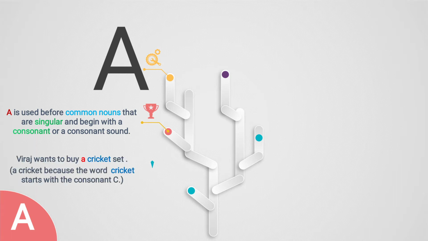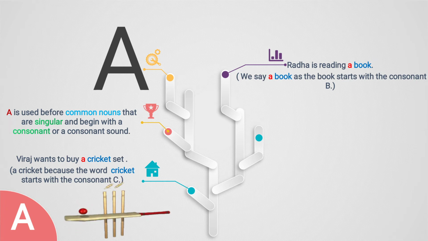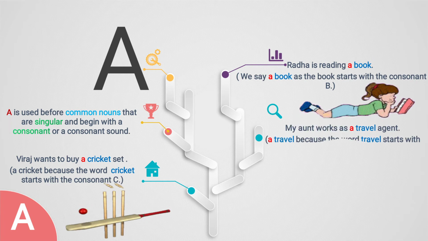Let's see an example. Viraj wants to buy a cricket set. Now here cricket is a noun, okay, and cricket, the first alphabet is C and C is a consonant. So before C we have used article a, means before cricket we have used article a. See in the image. Next example, Radha is reading a book.